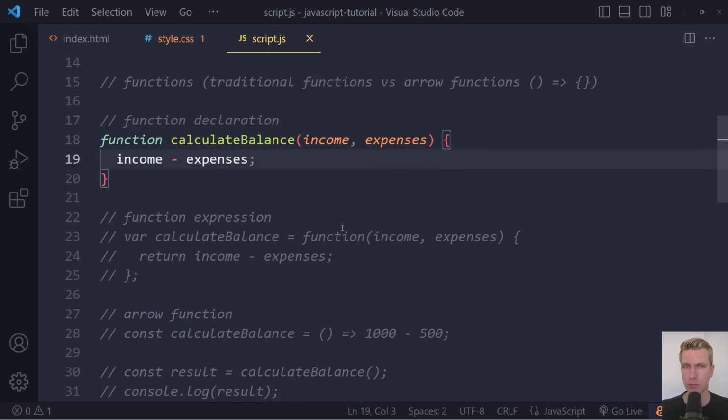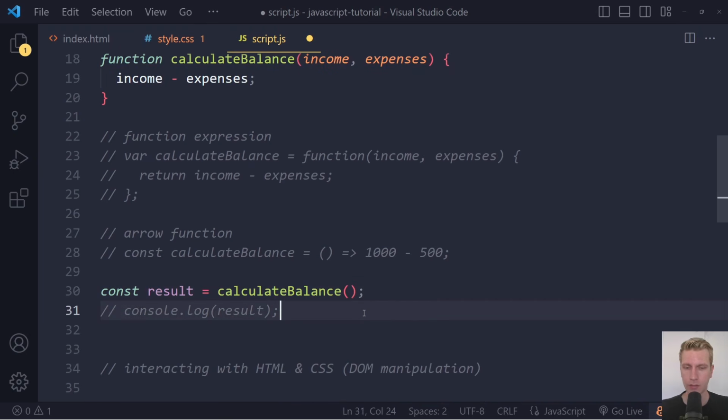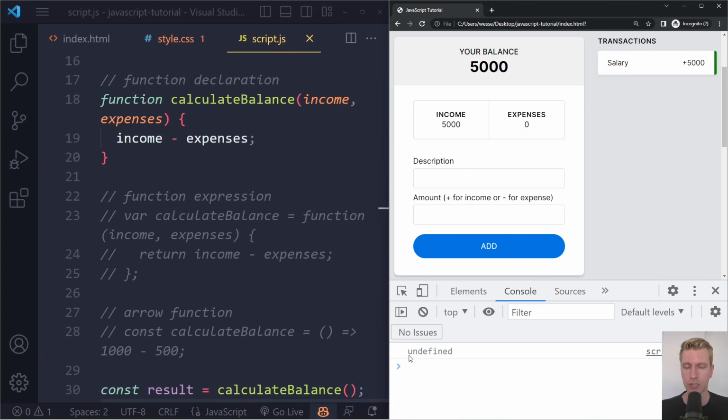Why am I talking about returning? Why don't I just write this? What if we do this? And now call calculate balance and console log the result. What do we get here? So what do we get if we do this? If I refresh here, we just get undefined.